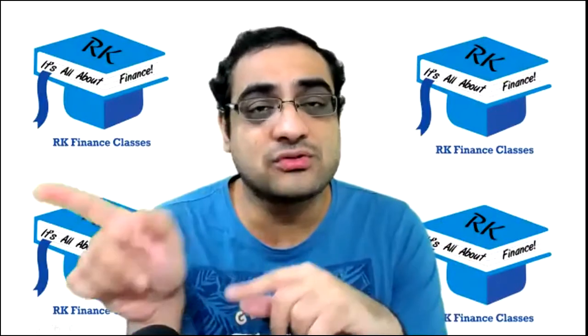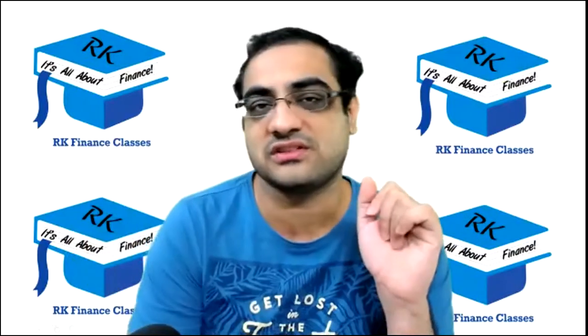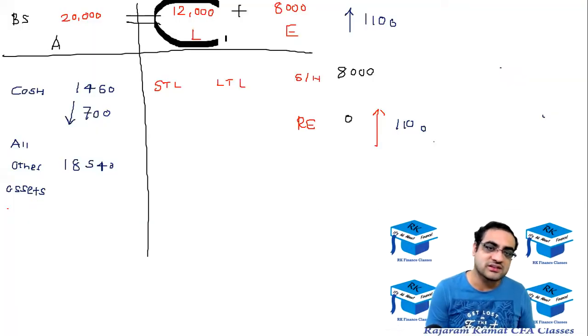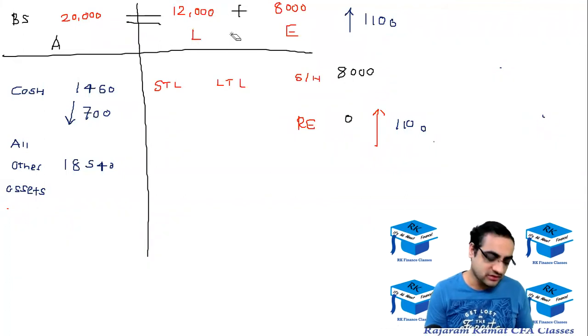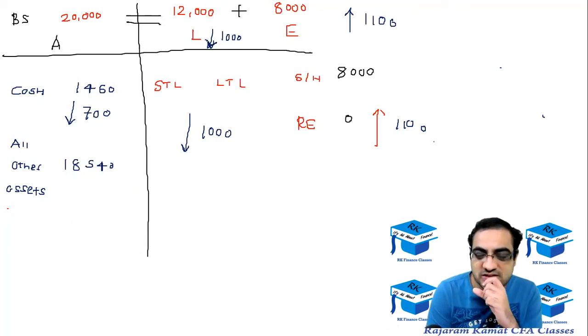So the loan outstanding would be 12,000 minus 1,000, 11,000. So that's the third change that we'll have to make. The loan that you had considered over here was 12,000. It's no more going to be 12,000. The loan is going to go down by 1,000, and hence this is now going to go down by 1,000. So that's the third change that I just made.